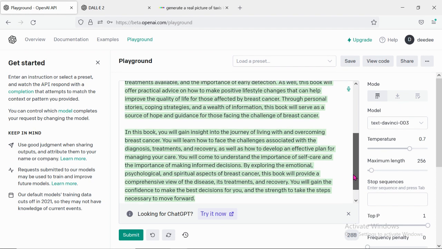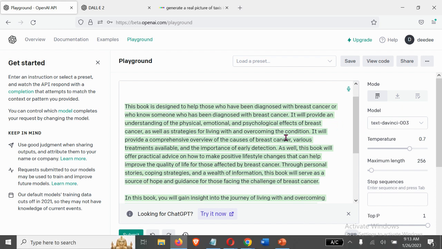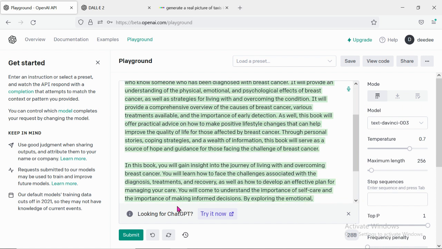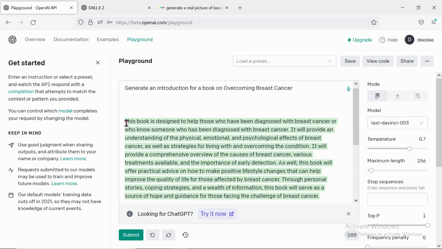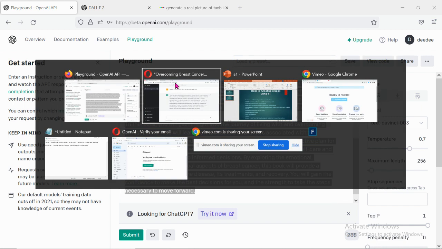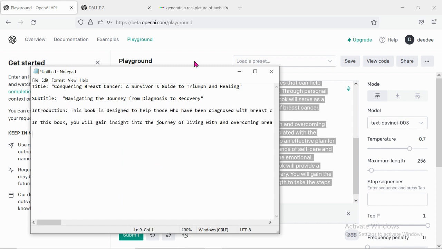So just decide on the introduction. Of course, you need to read through it. This is written by AI. AI is not a human being, so there will definitely be some imperfection on here. You as a human need to read what it is creating and decide if this makes sense for you. If it doesn't make sense, you can click on regenerate. Regenerate will regenerate the answer. So let me use this. Copy. You come to your notepad or whatever and paste it on there.